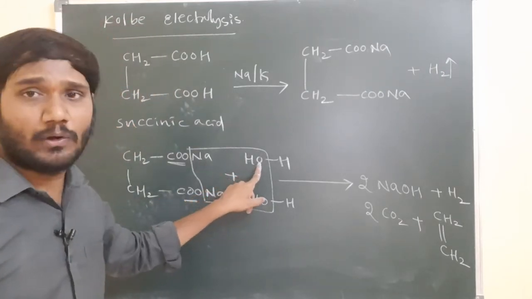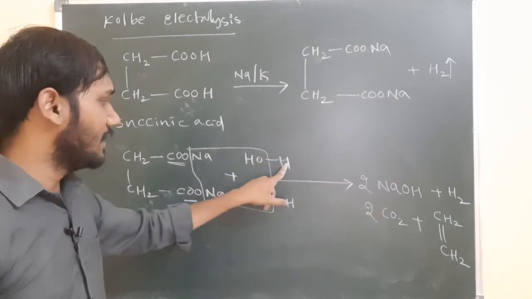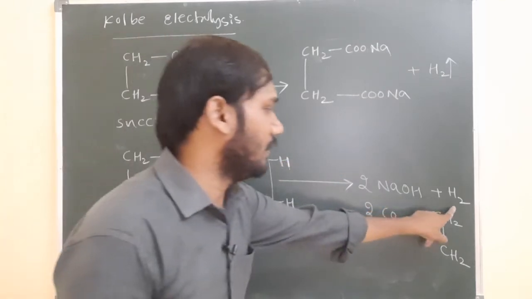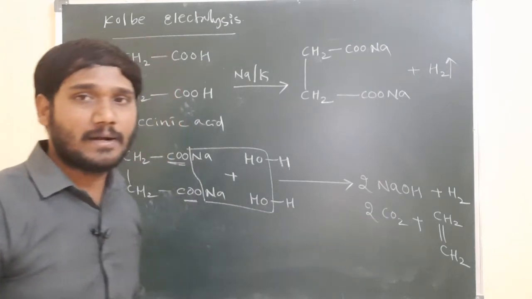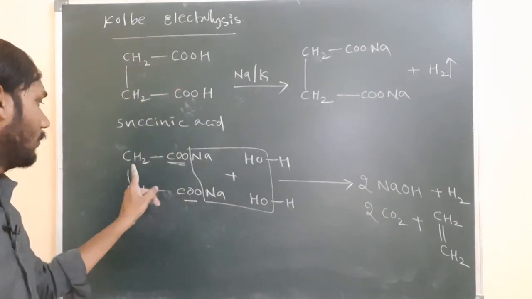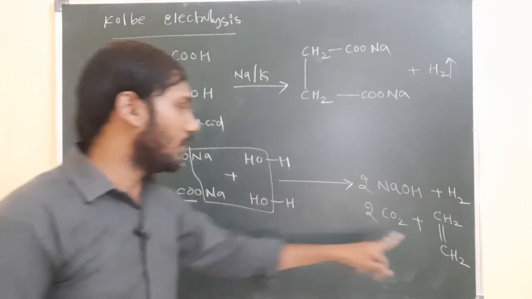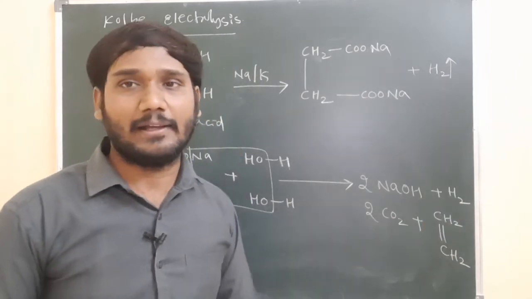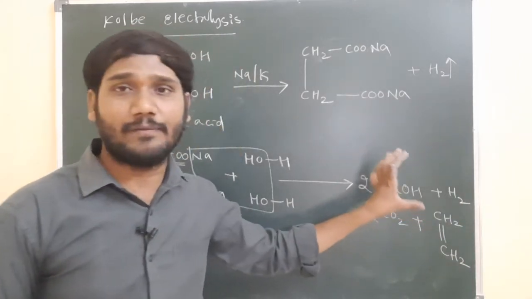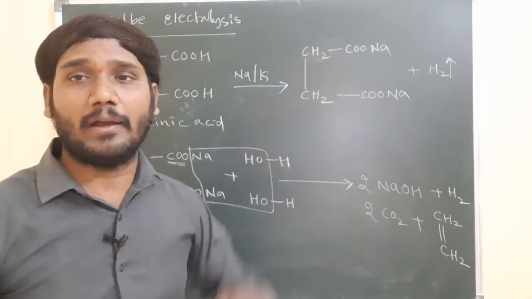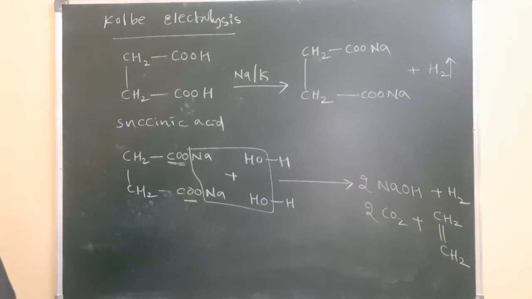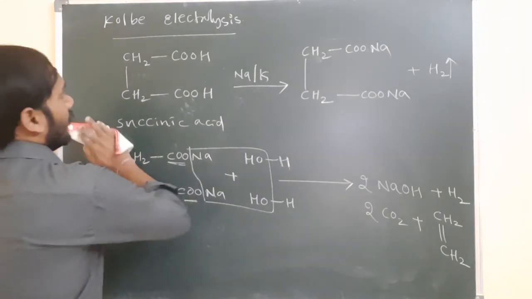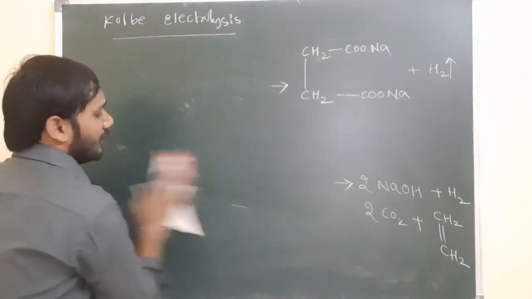Sodium reacts with hydroxides forming sodium hydroxide, and the remaining 2 hydrogens combine forming H2, and the remaining CO2 combine forming carbon dioxide, and this bond migrates here, CH2 to CH2, 1 more bond is developed, it means forming an alkene. So this is the complete preparation of alkenes by the Kolbe electrolysis process. So let us see the mechanism of this one. So now we are going to the mechanism.